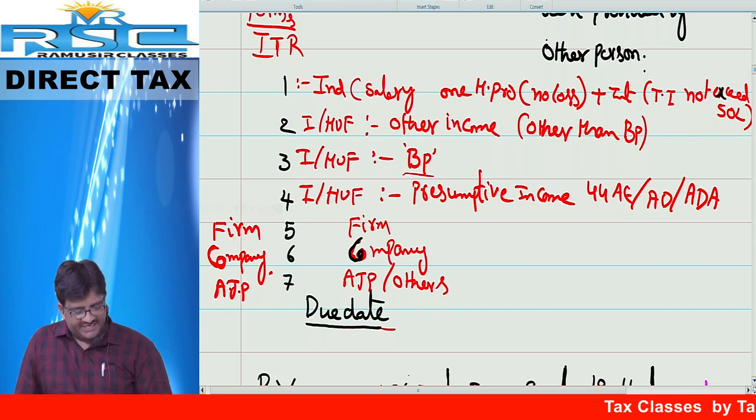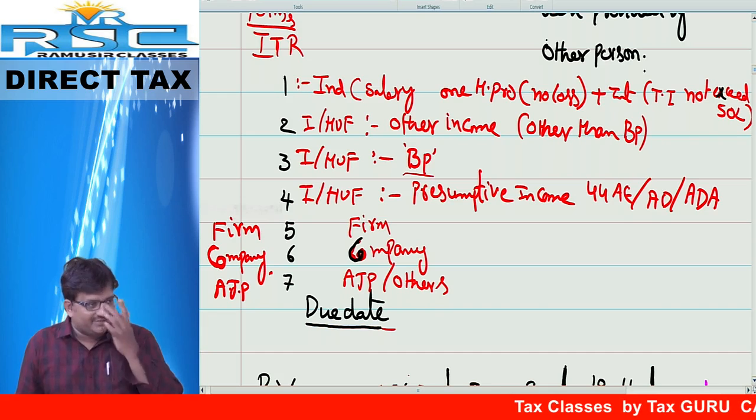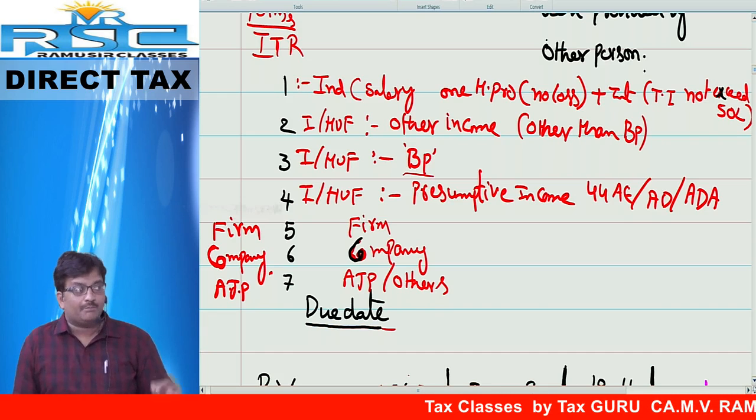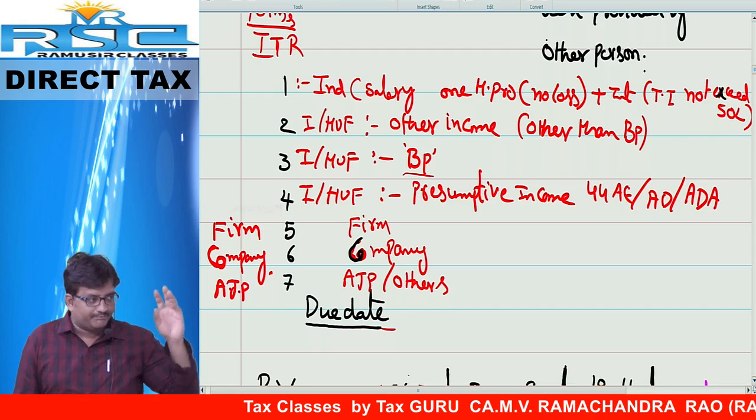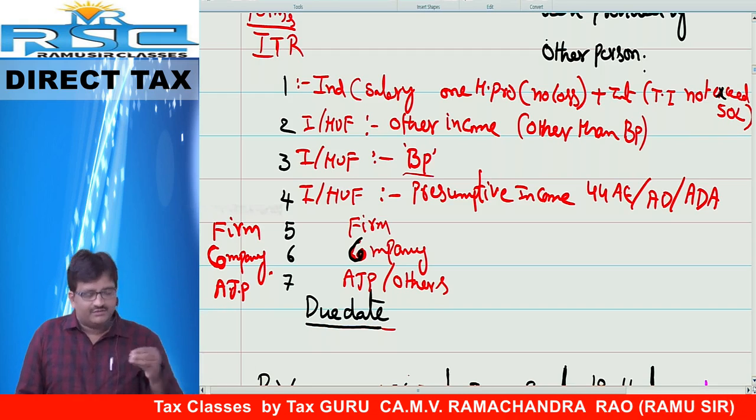ITR 4 is for individuals and HUF who are having presumptive income. Come again, what income? Presumptive income. What is presumptive income? It will be covered in the PGBP chapter. Understood? Next one.